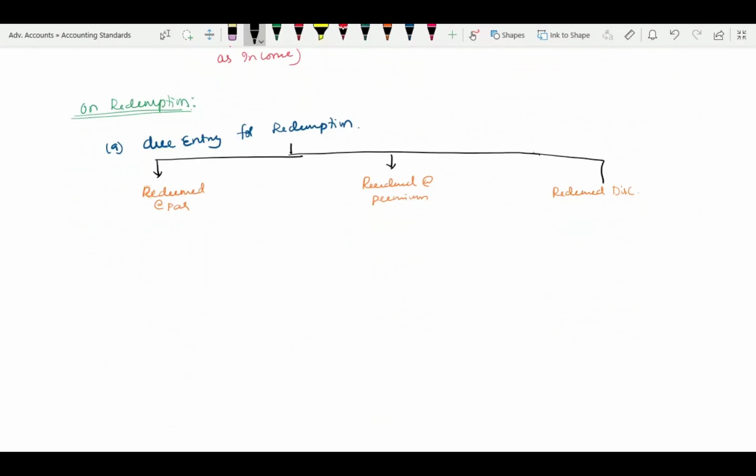So now here drop an arrow. If it is redeemed at par, the entry is: since it is a redemption, it has to be cancelled. The debentures account, which is showing as a liability, I am supposed to cancel. Therefore, debentures account debit. Make this entry number 2, my dear friends.